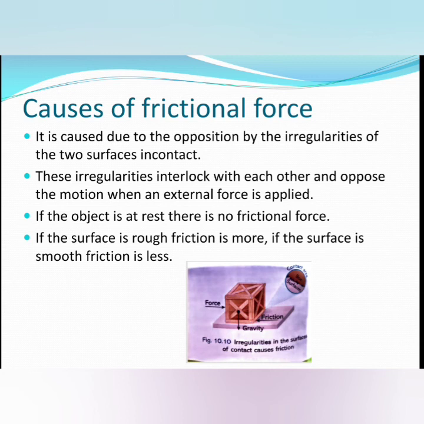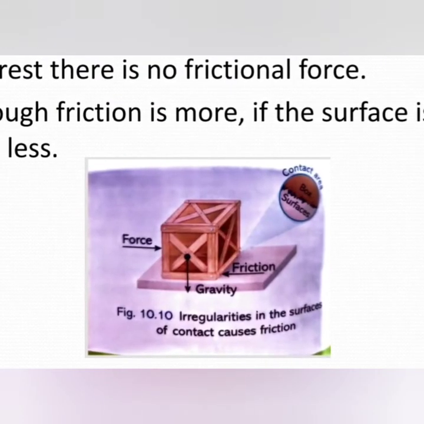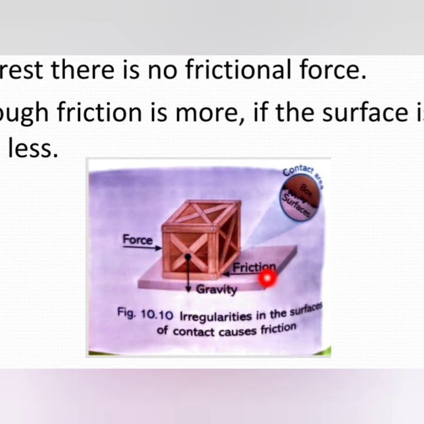What happens? You have seen that friction is a contact force. Okay, it acts when one surface moves or tries to move over another substance. Now here you can see, when one object moves on the other surface and they are in contact, there are some irregularities. And these irregularities interlock each other and oppose the motion.